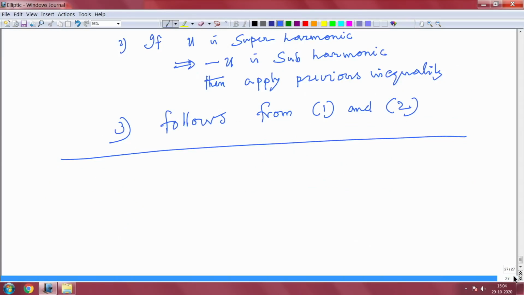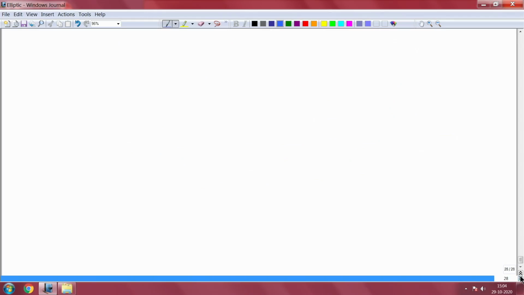The more interesting result is the converse to the mean value property. So, let me state the mean value property here. Let me make some remark, maybe a remark after stating the theorem, and then I will continue in the next class. So, let me make one remark first. There are other remarks which I will make.